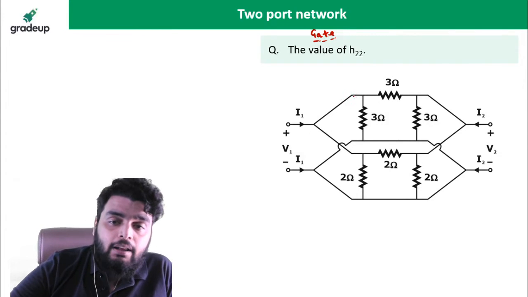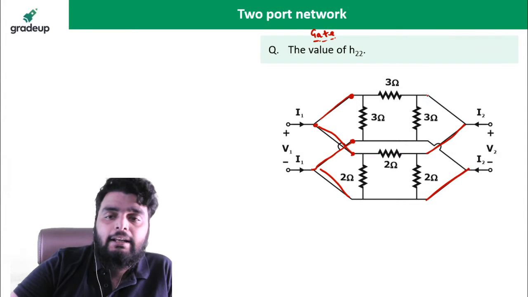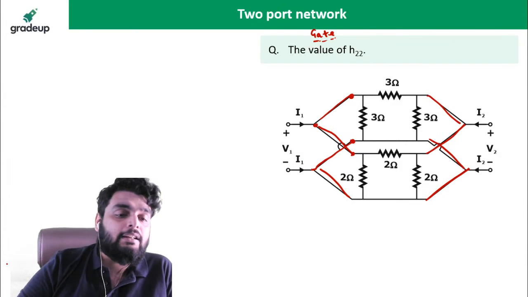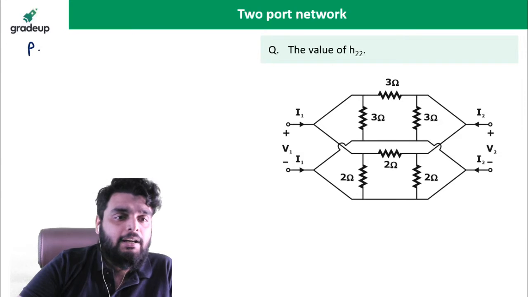So see, beta, both the port 1 is connected here. You can see this is the first output of port 1. This is the first port 1. And it is connected to the same voltage source. Similarly here, this is also connected to the same voltage source. Similarly here, it is connected to the same voltage source. So it is actually a parallel connection. Which connection is given here? Parallel connection is given.